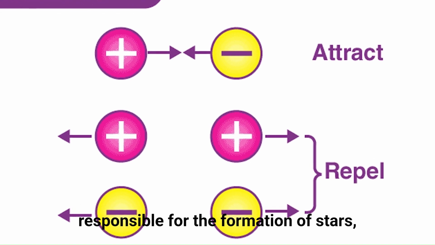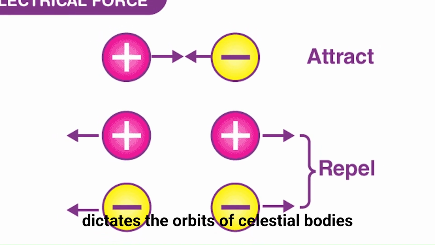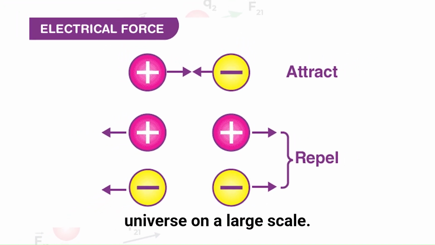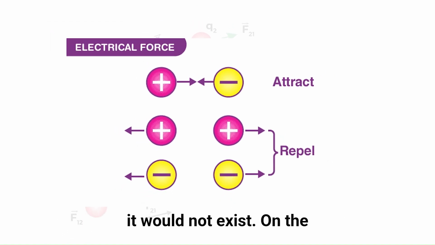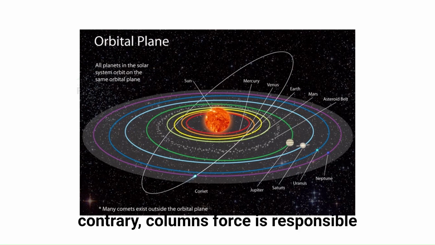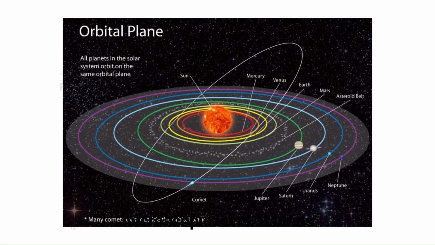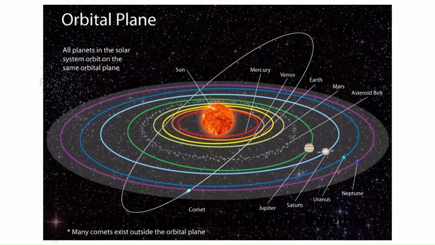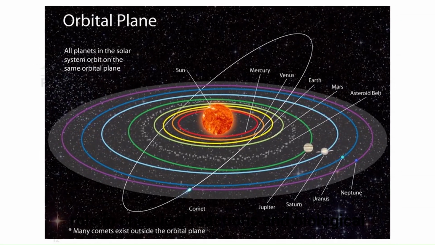One of the most fascinating aspects of these forces is how they shape our universe. Gravity is responsible for the formation of stars, planets, and galaxies. It dictates the orbits of celestial bodies and determines the structure of the universe on a large scale. Without gravity, the universe as we know it would not exist. On the contrary, Coulomb's force is responsible for the structure of matter at the microscopic level. It binds electrons to nuclei, holds atoms together to form molecules, and plays a crucial role in chemical reactions and biological processes.